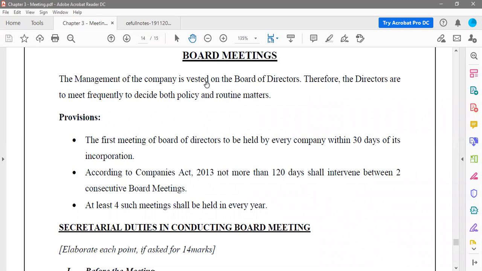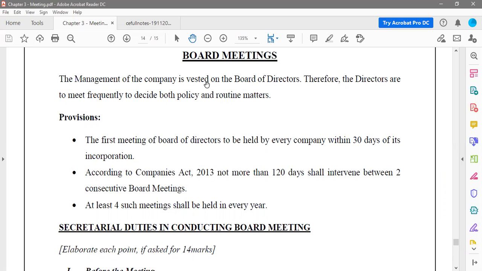So, board meeting. When the board of directors meet to decide something important in the company, that is called a board meeting. Here usually they will have routine company matters or provisions to be discussed. Apart from that, they will also have more policies to be framed, or if there is any change in any part of law which has to be implemented, they will join for a board meeting.